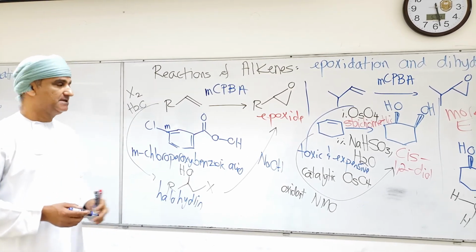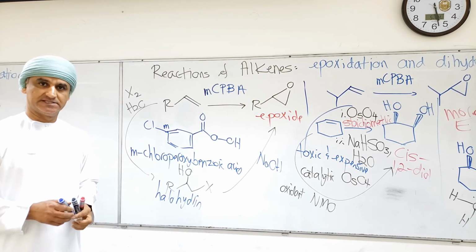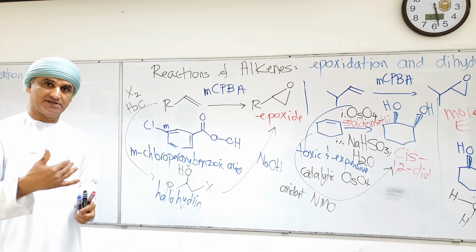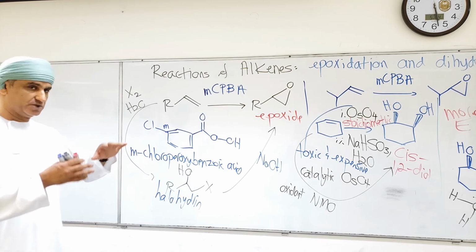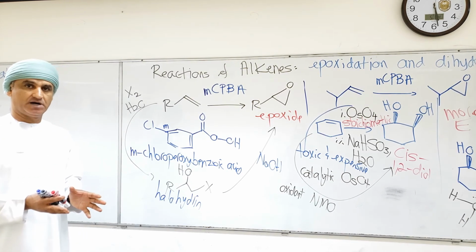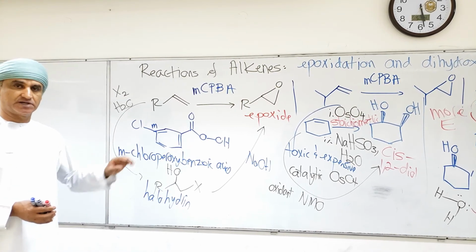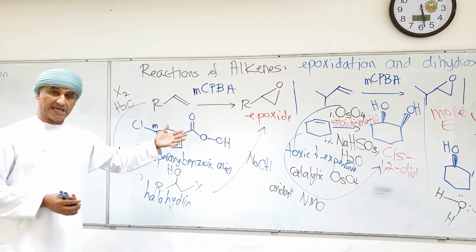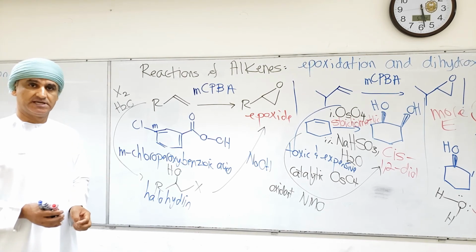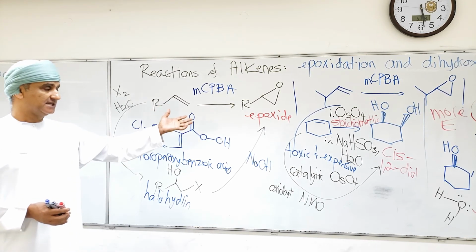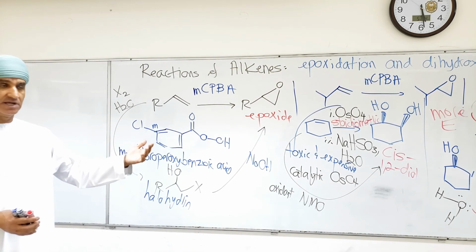Yeah, the MCPBA route consists of only 1 step. So of course the MCPBA route is better because it's a 1-step, direct method for the conversion of alkenes into epoxides. So to conclude this lecture on the reactions of alkenes, alkenes can undergo epoxidation reactions if they react with peroxy reagents such as MCPBA. MCPBA stands for metachloroperoxybenzoic acid.